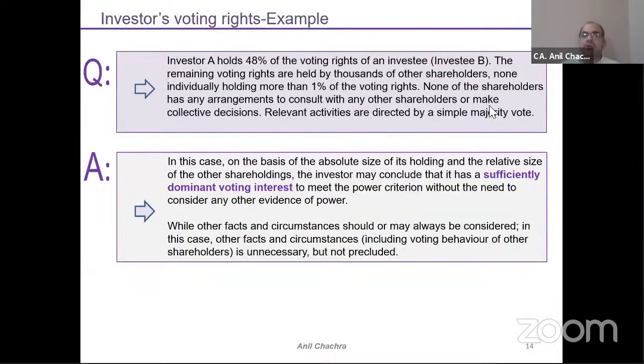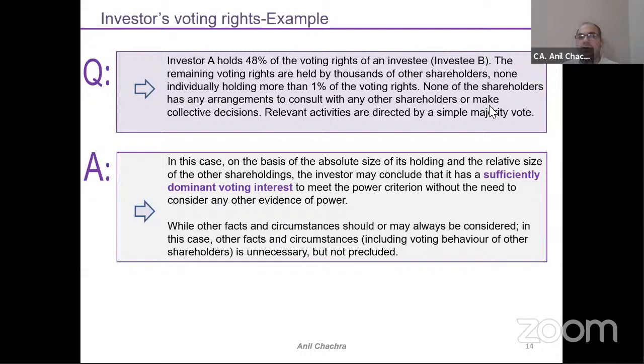Now let's take an example of this point wherein I have 48% holding. Suppose investor A holds 48% of the voting rights of an investee B. The remaining voting rights are held by thousands of other shareholders, none individually holding more than 1% of the voting rights. None of the shareholders has any arrangement to consult with any other shareholders or make collective decisions. So relevant activities are directed by simple majority. 48% shareholding, as in the example I have already discussed.